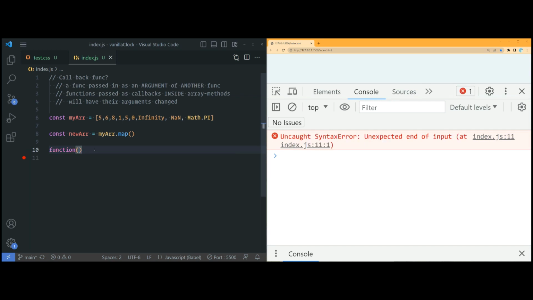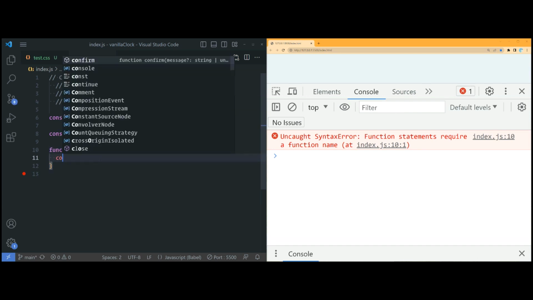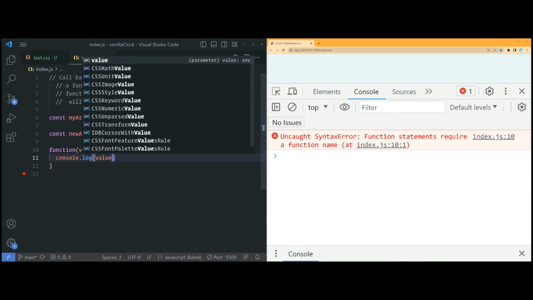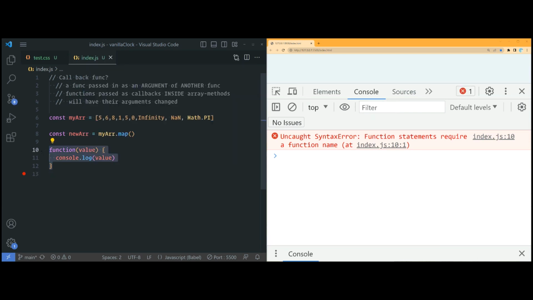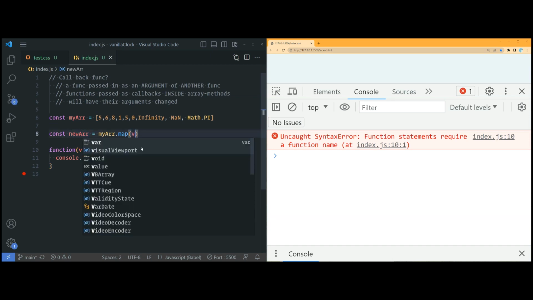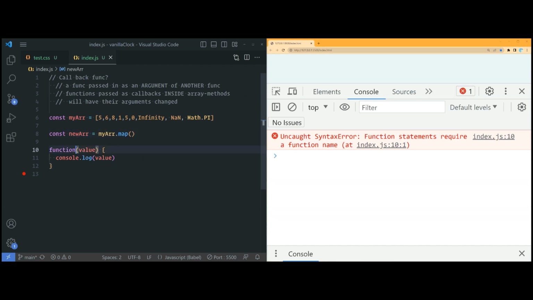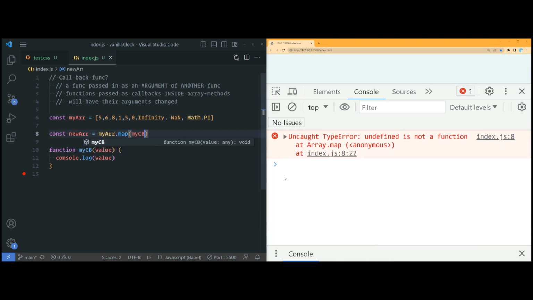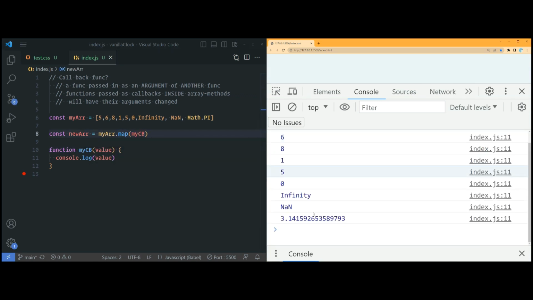Function. Okay, now even if you define it outside, I'll just call this value, and I'll just console.log value. Okay, so now what's going to happen if my new ARR.map is calling value? Oh, I will have this function be called myCB, like that. See, we get the same thing.